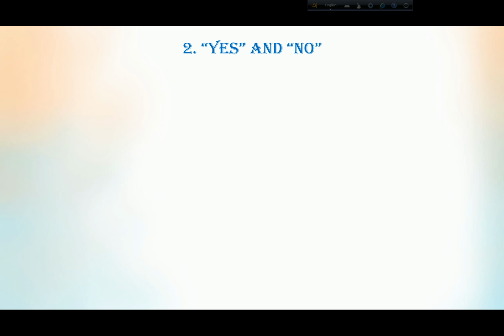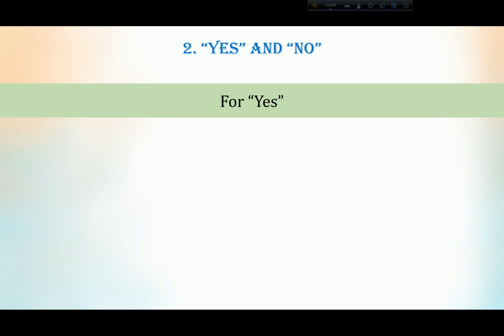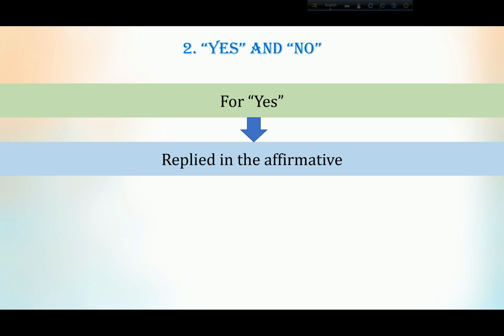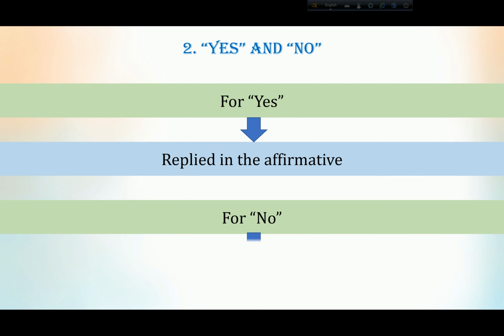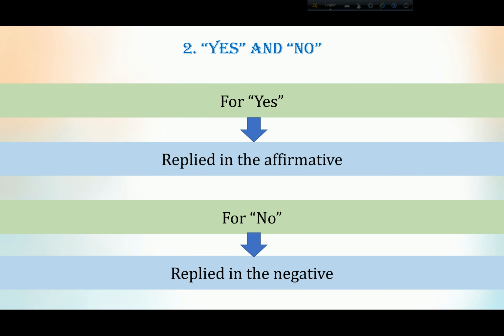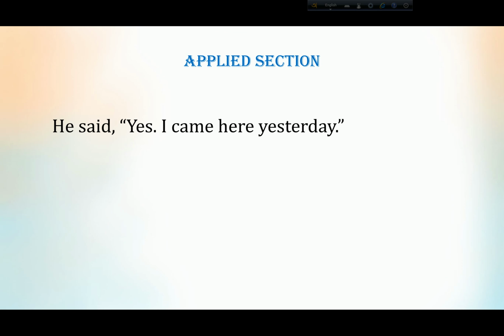Now if you get yes or no when replying, then for yes you have to use replied in the affirmative, and if you get no, you have to use replied in the negative. Let's see an example. He said, yes, I came here yesterday.